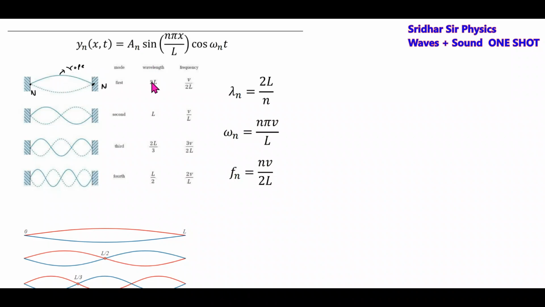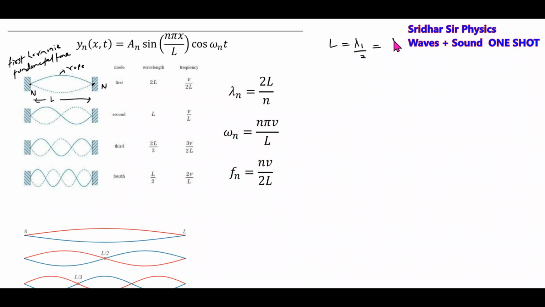Then what is the total length of the rope? The length of the rope is L. It is the first mode, called the first harmonic or fundamental tone. So L equals lambda 1 by 2.